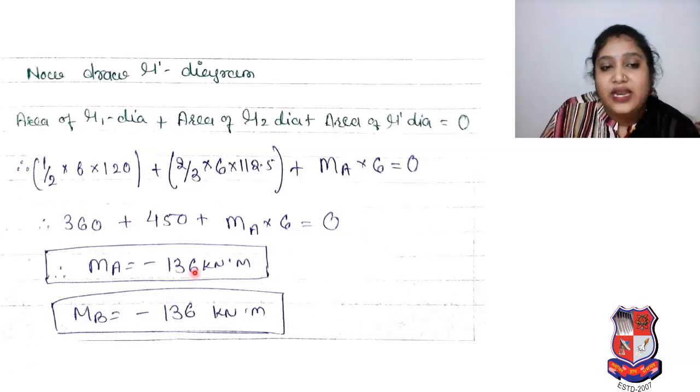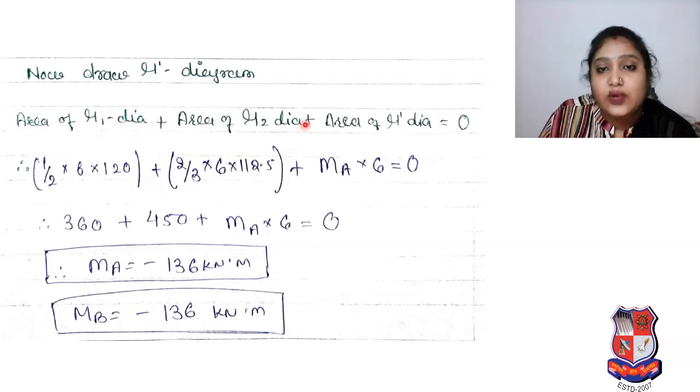Okay, so with the values we have put over there, you can see from that slide what we did. Now we have to draw the mu dash diagram: the area of the mu1 diagram, the area of the mu2 diagram, and the area of the mu dash diagram. The area of the first is 1/2 base into height, so 1/2 into 6 into 120, plus the mu2 diagram, 2/3 for UDL. The first was for the point load, the second for the UDL, and this is for the fixed end moment.